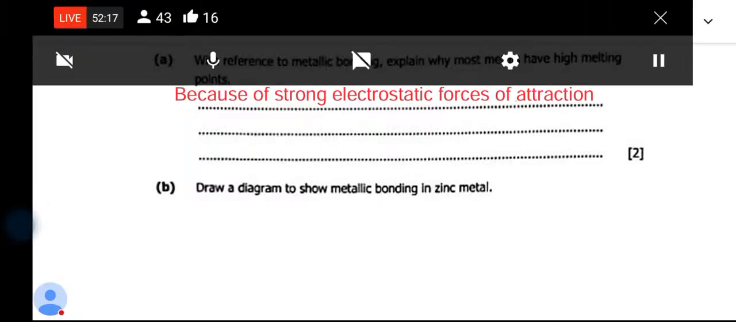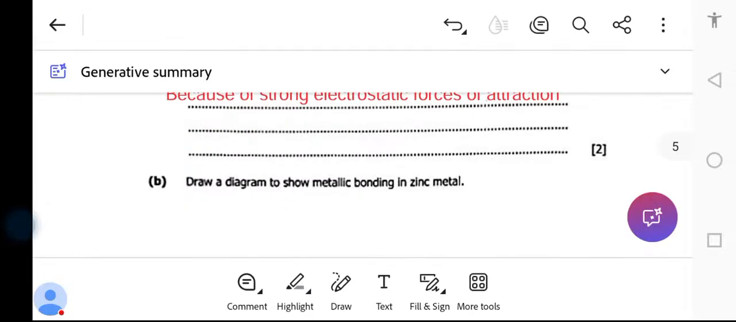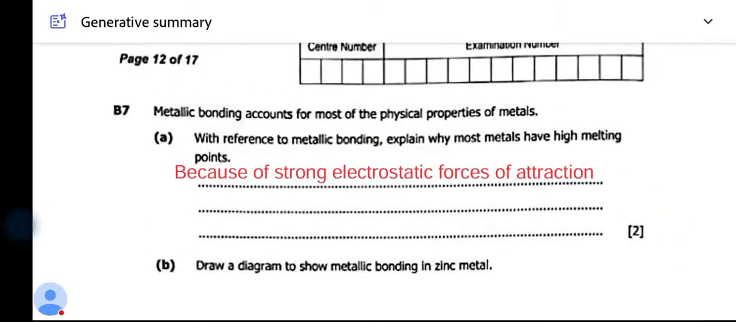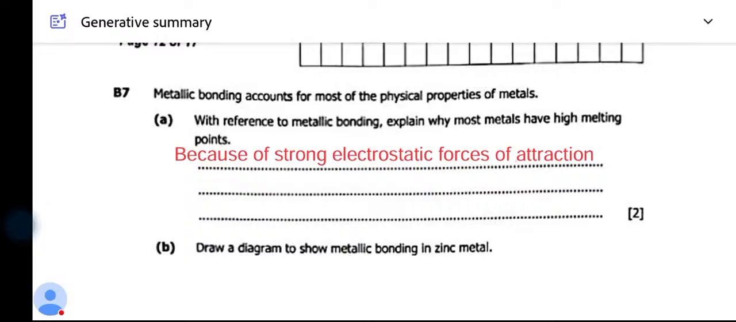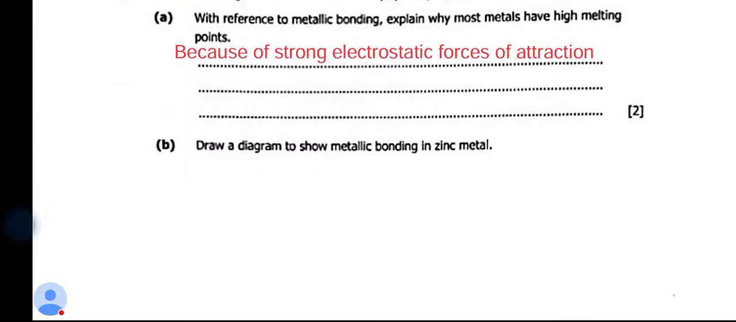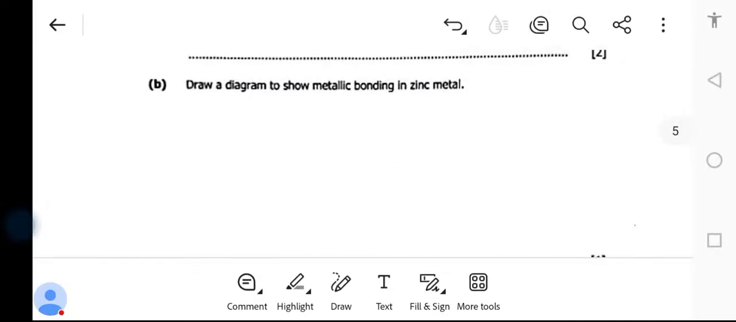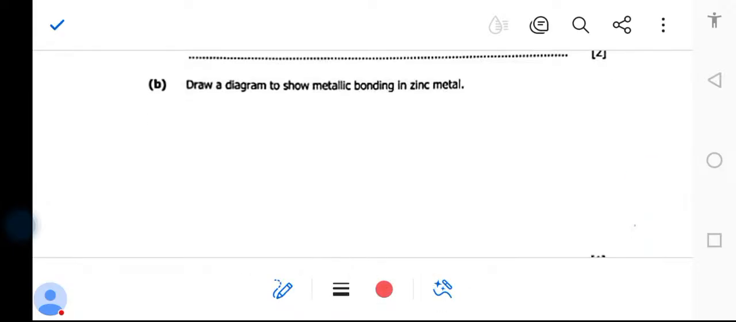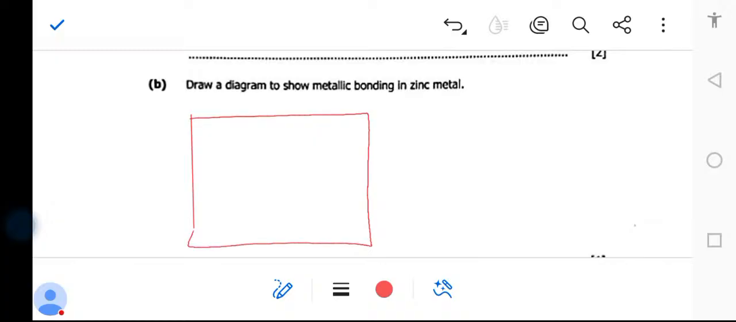So I repeat, explain why metals have got high melting and boiling point. The reason why metals have got high melting and boiling point, the electrostatic force of attraction between the positively charged ions and the negatively charged electrons is very strong. Hence, they require a lot of heat to be broken down. That's the answer. Number 2, draw the diagram to show the metallic bonding of zinc metal. Drawing metallic bonding is very simple. You need to draw a box, and it's supposed to have a key.